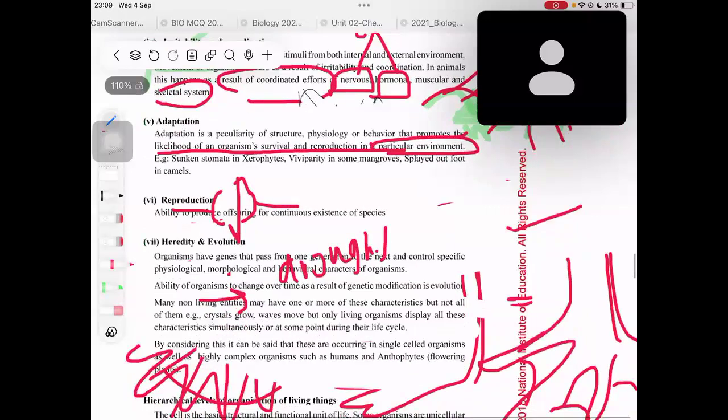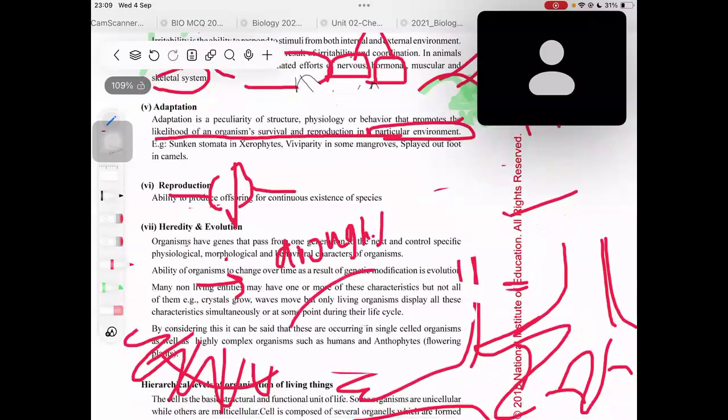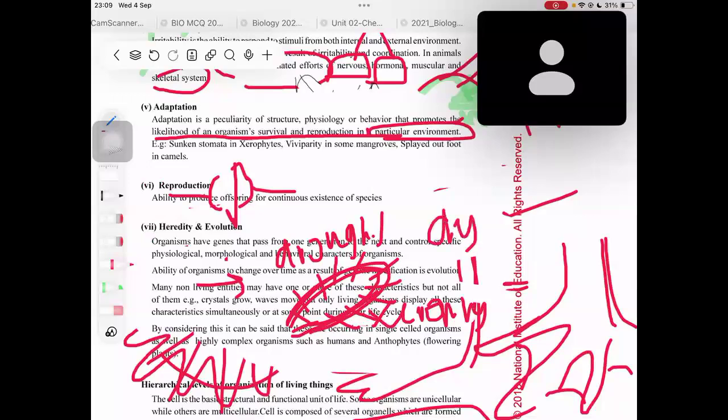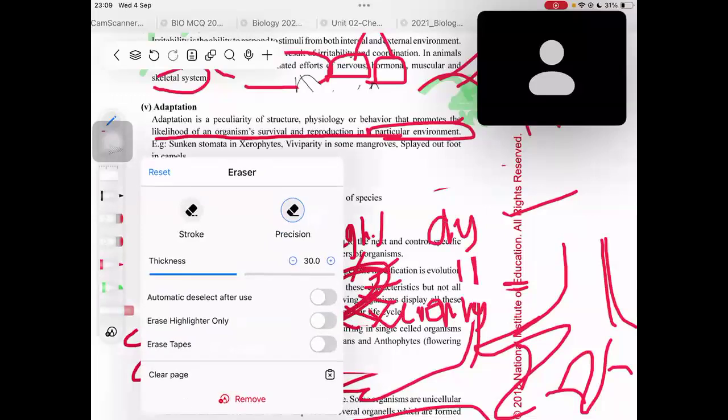These dry environment plants, especially the plants with a lot of thorns and a thick coating and everything, those plants are what you call xerophytes, right? They want to somehow prevent water loss, right? Because they are living in dry environments, they want to reduce the water loss by transpiration.